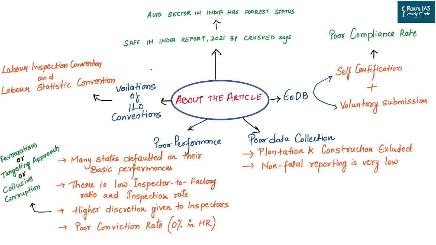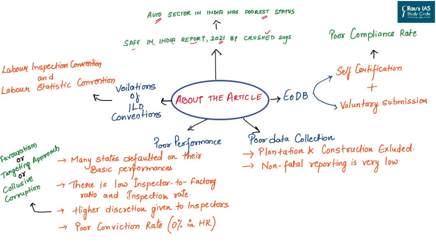The first limitation is that according to the Safe in India report 2021, which is published by the CRUST, the report says that auto sector has one of the highest possible industrial occupational hazards after the chemical industries. And this auto sector has been performing the poorest in its status because of the limited approach on occupational safety.